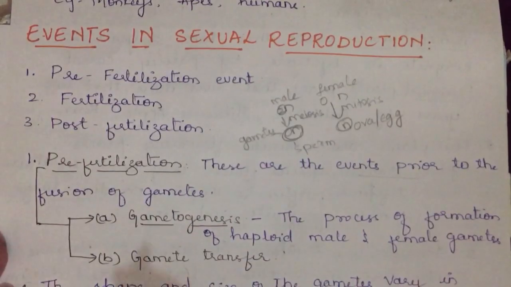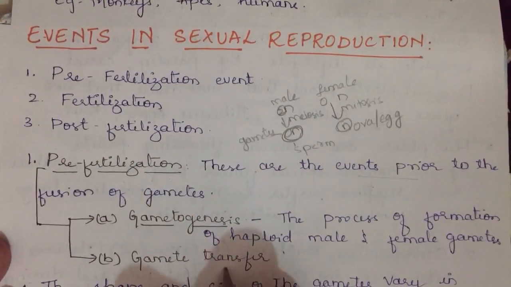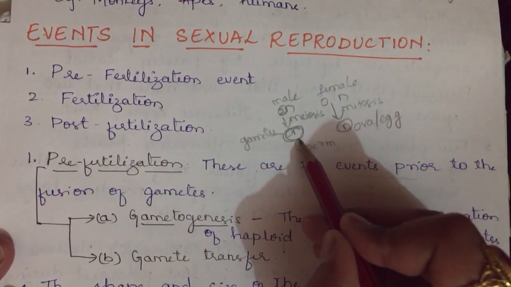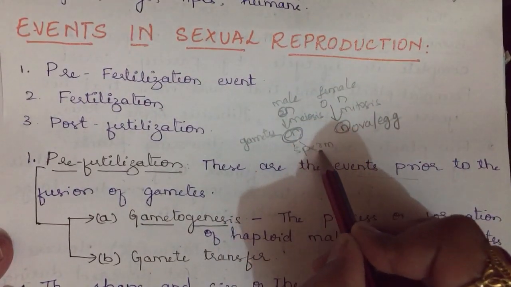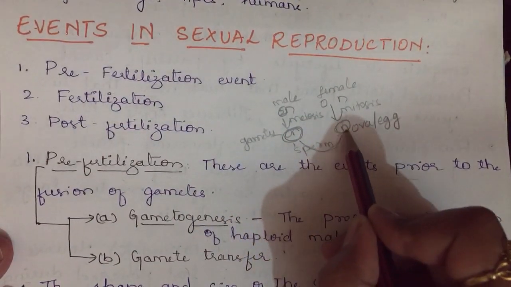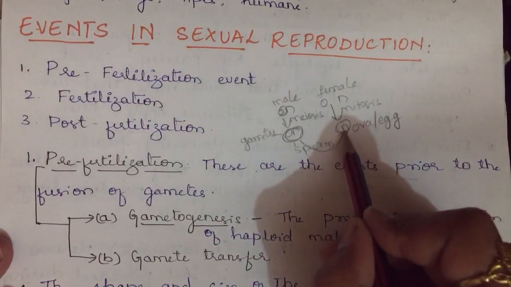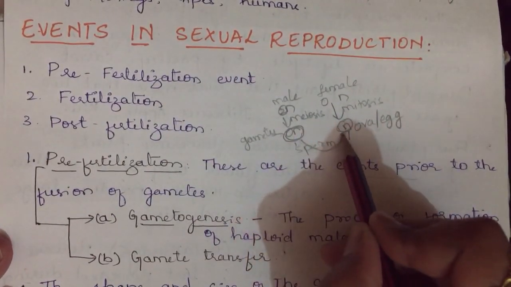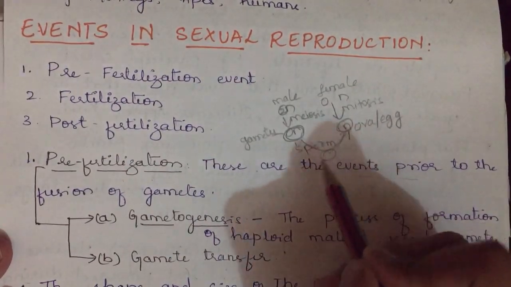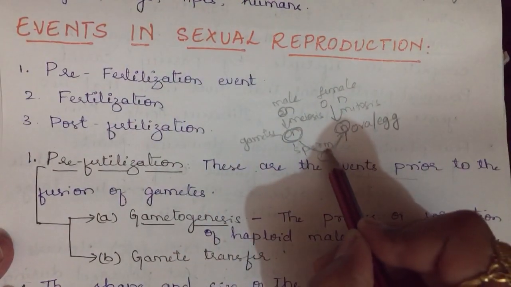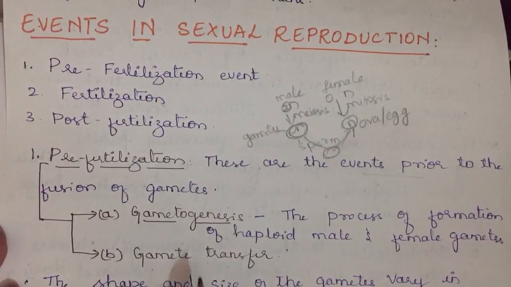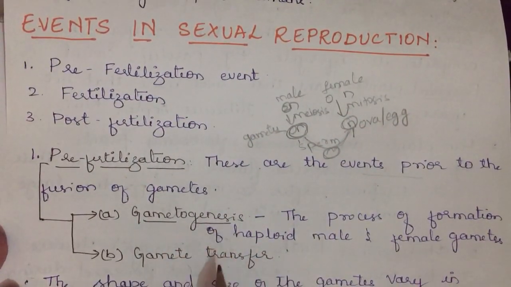So pre-fertilization has gametogenesis and gamete transfer. The gametes which are produced should get transferred, because fusion should take place. The male gamete should reach the female gamete. This reaching is called gamete transfer. Either the female gamete should reach the male, or the male gamete should reach the female, or both should come together and join. That transfer of gametes we call gamete transfer. As soon as fusion takes place, we call it fertilization. Anyhow, I shall discuss gamete transfer later. First I shall discuss gametogenesis.